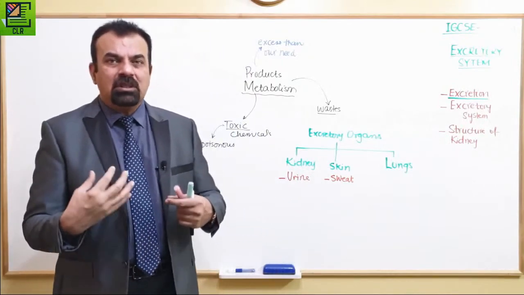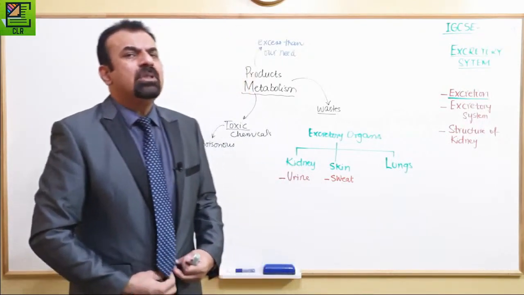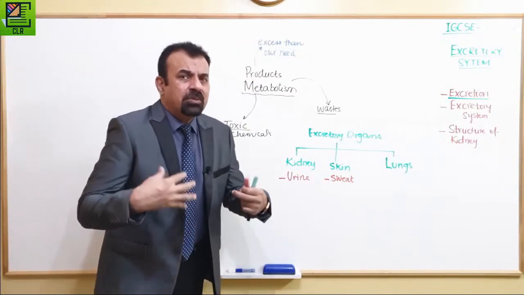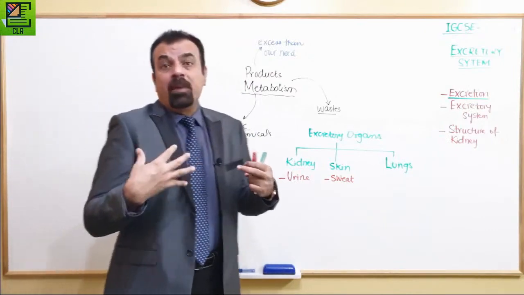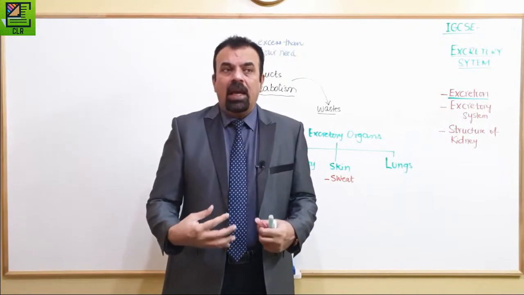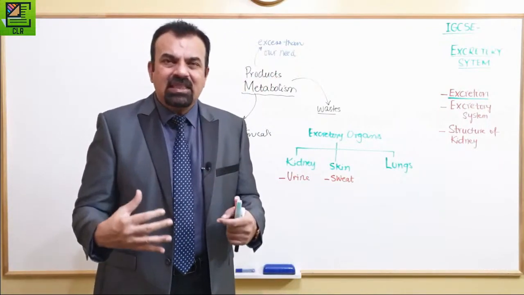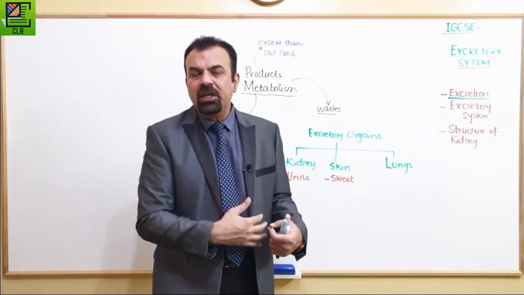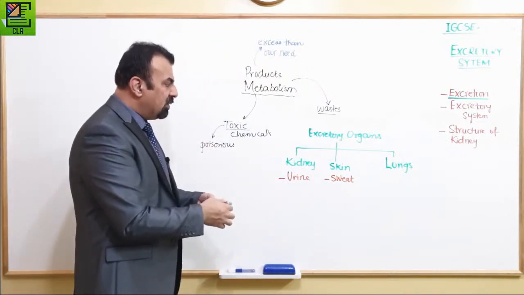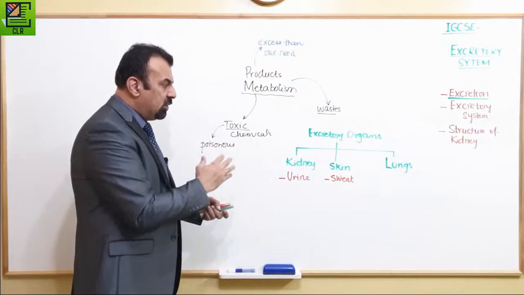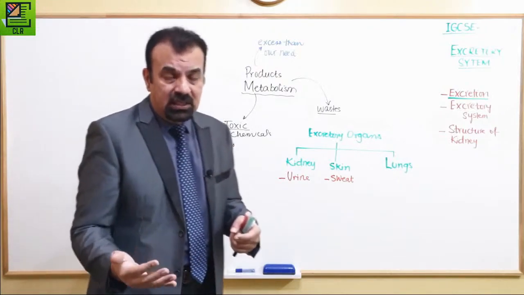Once we start feeling really hot, what do we do? We start sweating. And we are sweating because we want to keep our bodies cool. And that happens, but that's a topic of homeostasis. We are not supposed to discuss it over here. Our purpose is to discuss what else sweat contains other than water.